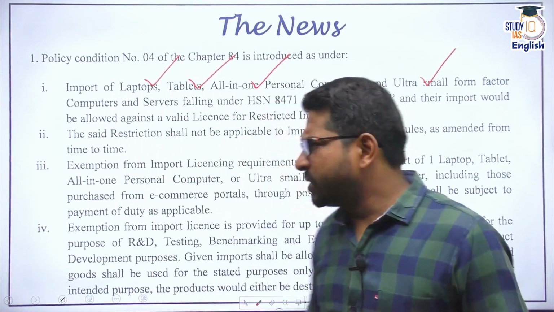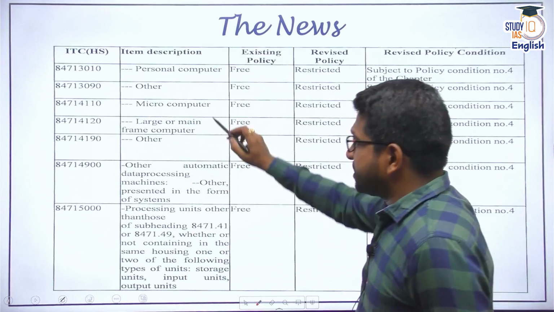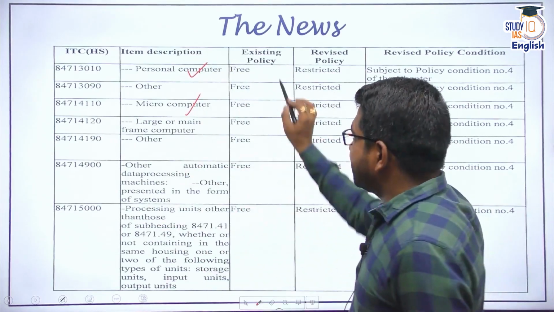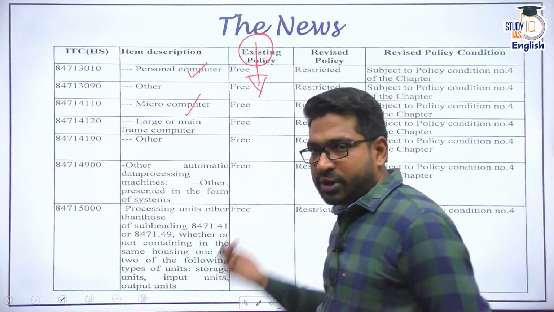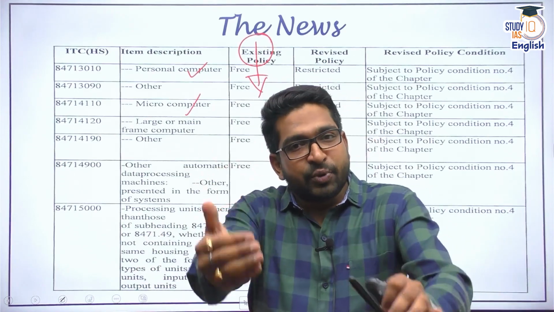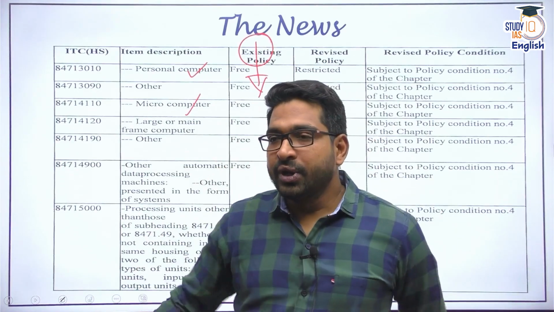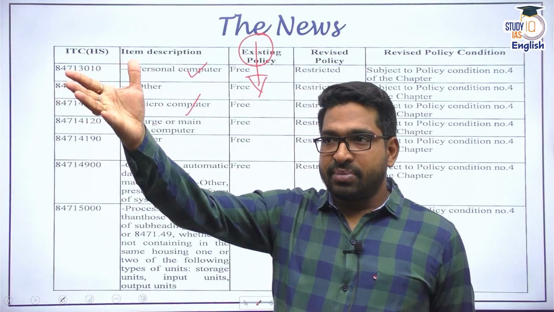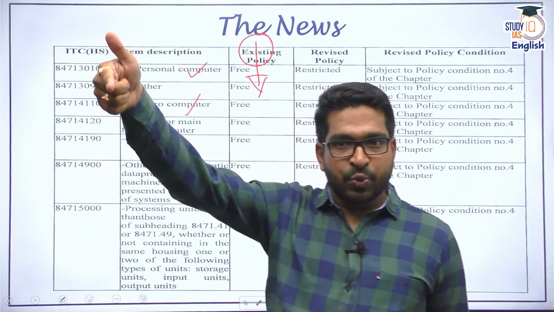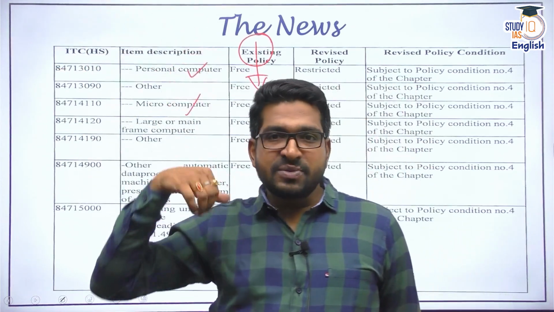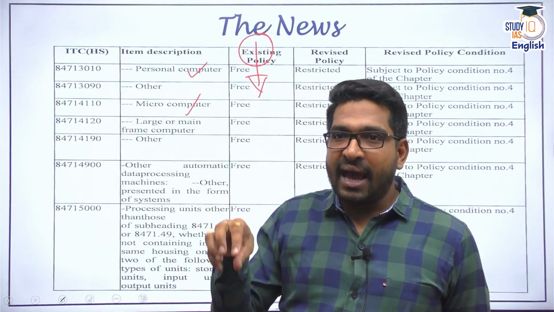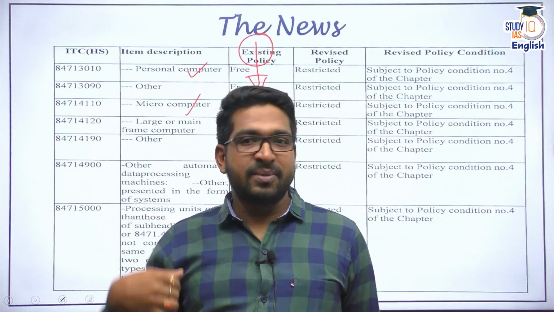So what exactly happened? You can see the products, the IDs with them: personal computers, microcomputers, other processing units. Earlier, the policy was that import was free. Now, for instance, say I am one of the vendors, or say I am looking to sell a computer or a laptop to you. What would I do? I look for certain franchisees, say for example Apple or Lenovo or Samsung, and I get the product from them. And what are those people doing? Those people are importing it from some other country, correct? Because manufacturing of, say, Apple MacBook is not happening in India. We import it from outside.